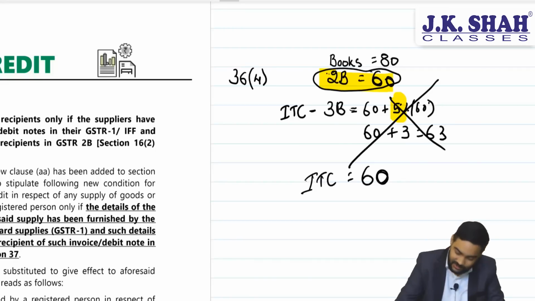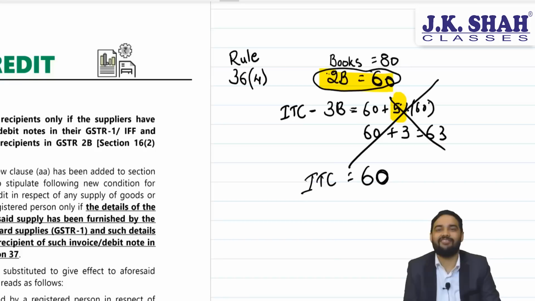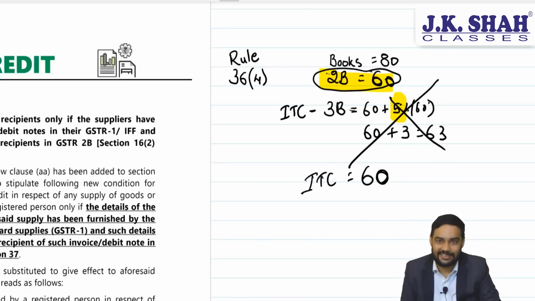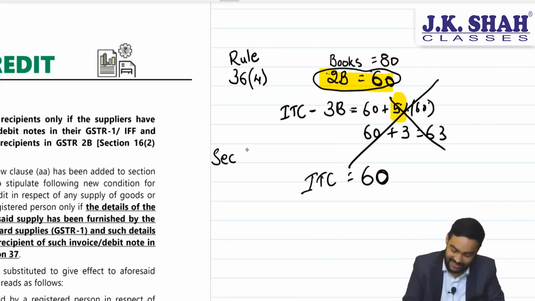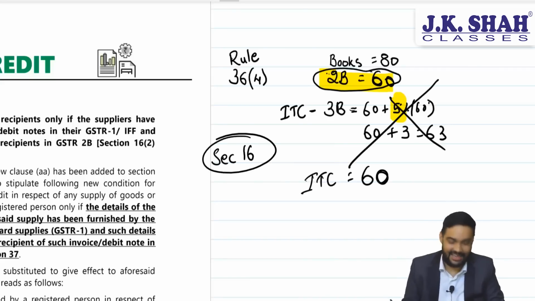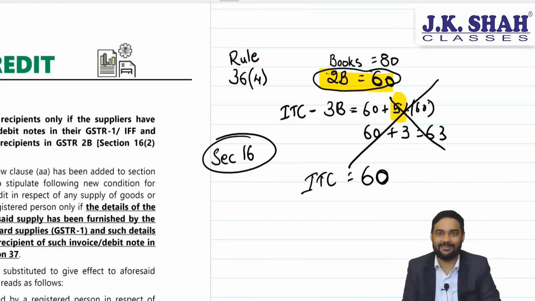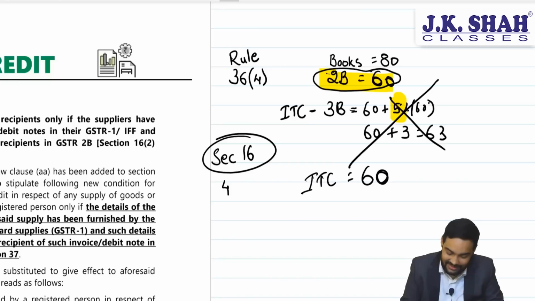Plus, one more amendment has happened in this. Now, this was a rule, but the main section did not have any such condition. Rule said this, but main section did not say anything about it. Now the main section also says it. Now main section, that is section 16, conditions for availing ITC. Earlier there were 4 conditions to avail ITC.